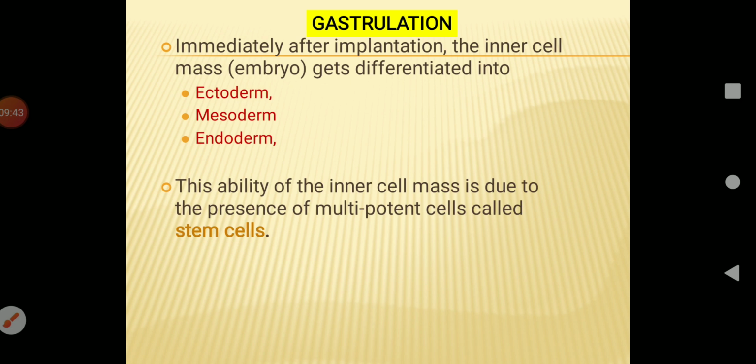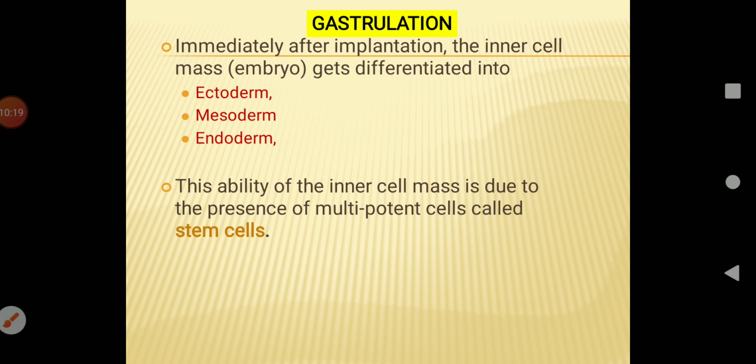Now comes gastrulation. Blastulation is followed by gastrulation, and the blastocyst continues with the development process even when implantation is taking place. The formation of gastrula from blastula is known as gastrulation. Gastrulation is the process during which the primary germinal layers, namely ectoderm, mesoderm and endoderm, are formed by morphogenetic movements and rearrangement of the cells takes place.